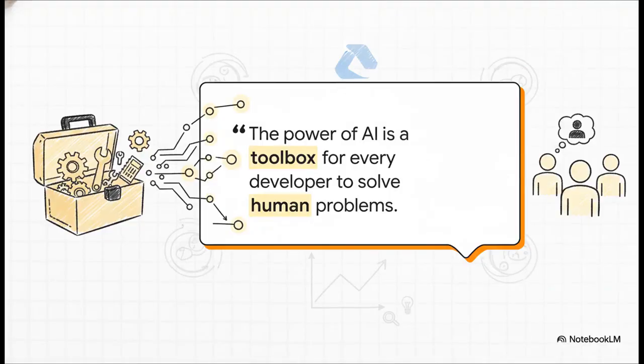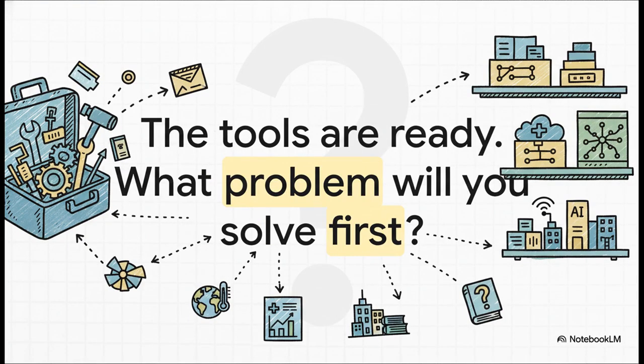I love this quote because it just hits the nail on the head. The power of AI is no longer just for data scientists. It's a toolbox for every developer to solve human problems. That's it, right there. This amazing technology isn't locked up in some university lab anymore. It's right here in a toolbox, ready for any of us to pick it up and start building things that actually help people. Look, the tech is here. It's more accessible than it has ever been in history. The tools are ready and waiting for you. So the only question left to ask is, what are you going to build first?